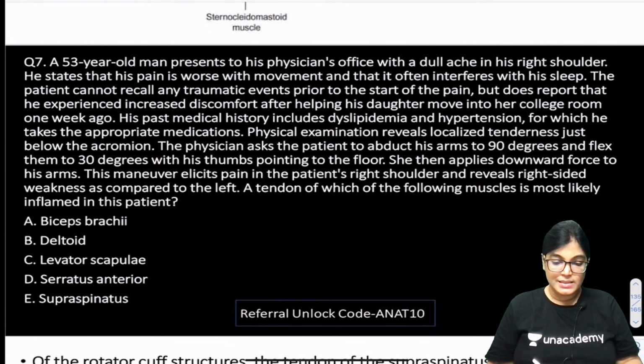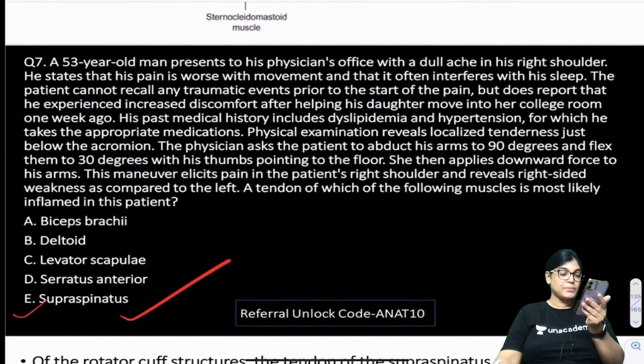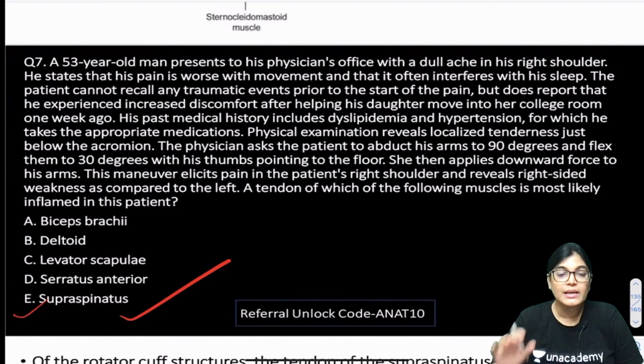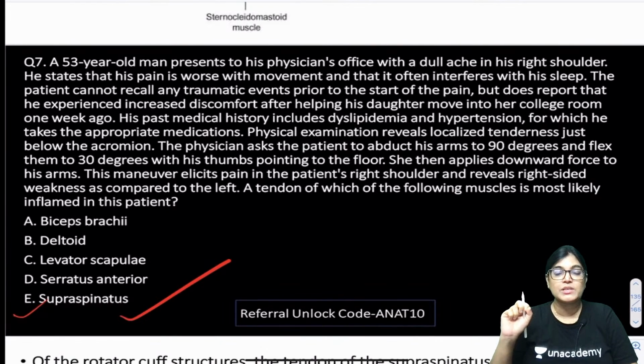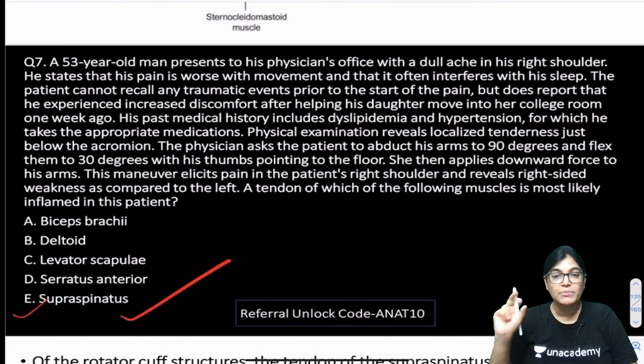The correct answer is question number 7, E. E is the correct answer. So both Dipti and Prakhar are correct. Supraspinatus is the answer. The key point mentioned in this MCQ was that local tenderness is below the acromial process, and below the acromial process which structure lies? Below the acromial, the landmark is given.